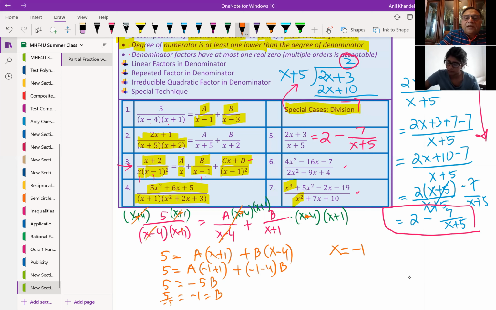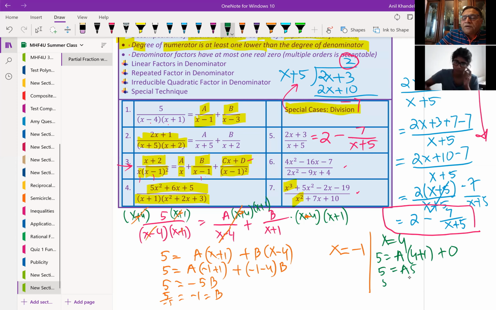On the other hand, if I substitute x equals 4, then what will happen? Then the b term will be 0, right? So we get 5 equals a times, substituting 4, x plus 1, so 4 plus 1, that is 5, right? So we get 5 equals 5a. So a is 5 divided by 5, which is 1. So we do get a equals 1 and b equals minus 1, correct?